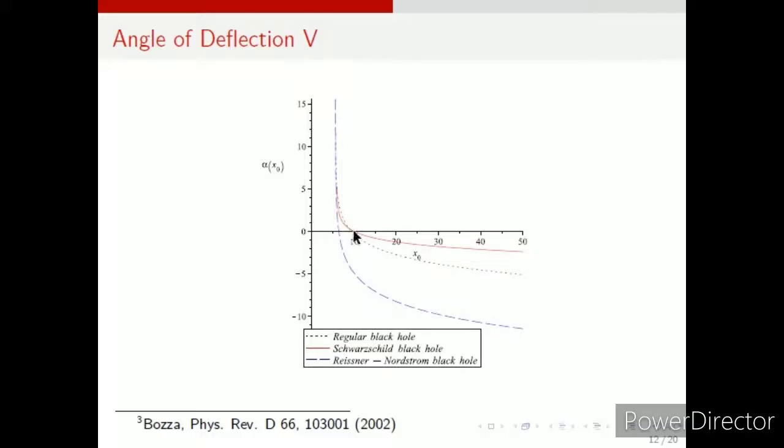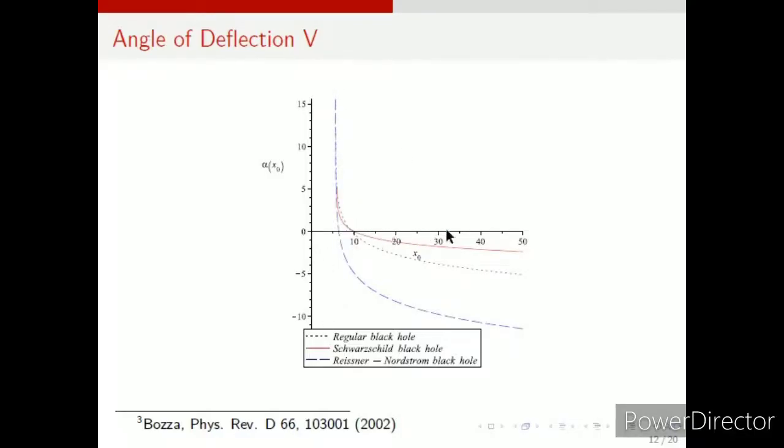After that, for some time at least, the angle of deflection remains similar for all three, but then as the distance of closest approach goes beyond the photon sphere, as it moves away from the photon sphere, because this is the point of the photon sphere. This point of the photon sphere is near about 5, where the angle of deflection is infinite actually.